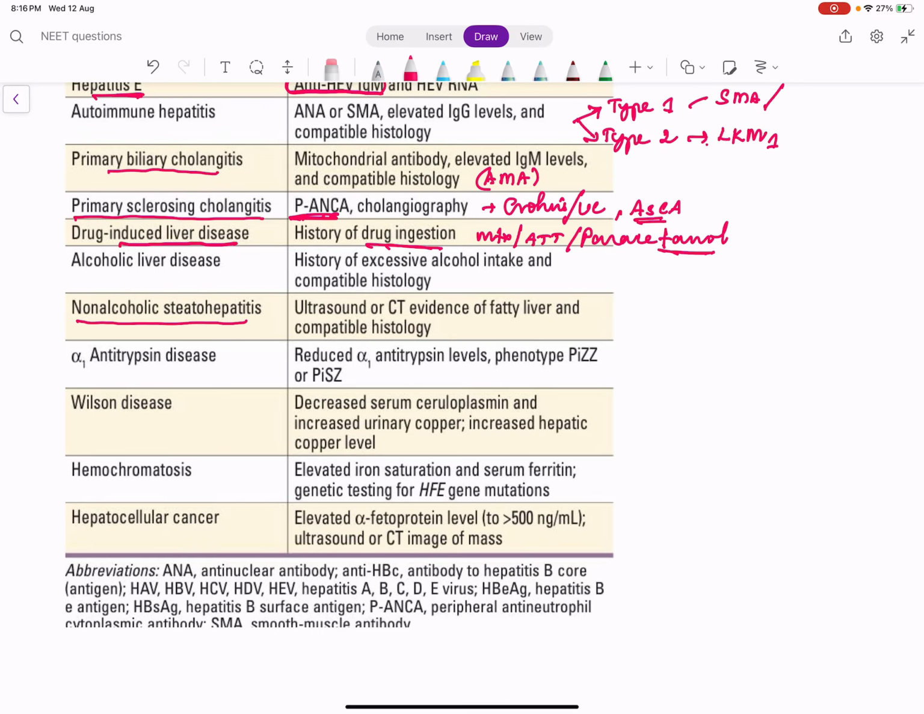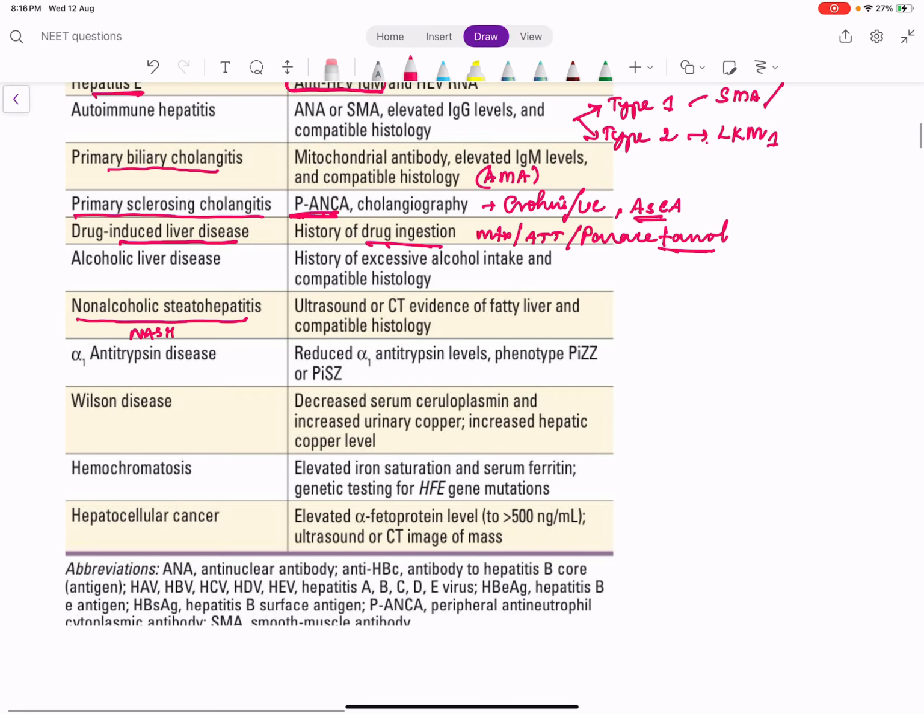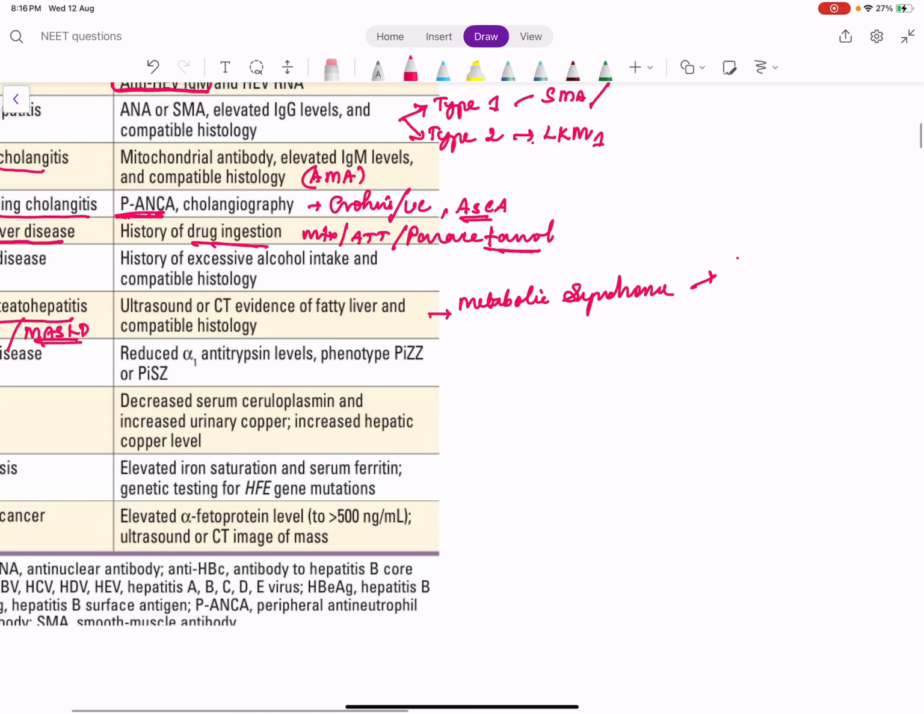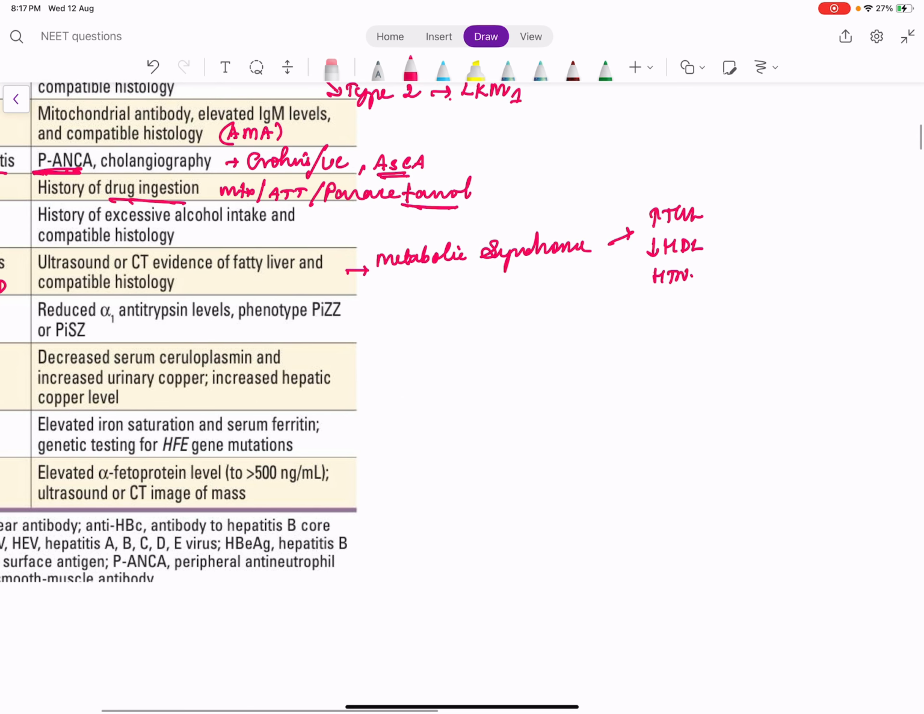And what is non-alcoholic steatohepatitis? I just told NASH. The newest term is MASLD, metabolic associated steatotic liver disease. To say MASLD, person should fit into the criteria of metabolic syndrome. So there are 5 criteria of metabolic syndrome: elevated triglycerides, low HDL, and person should have hypertension, which means systolic BP should be more than 130 and diastolic BP should be more than 85. They should be obese. So waist circumference should be high. So it is more than 19 males or more than 18 females for Asians.